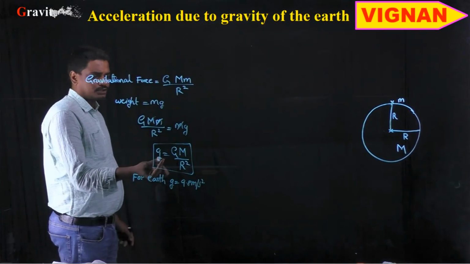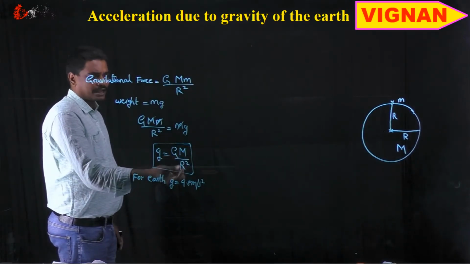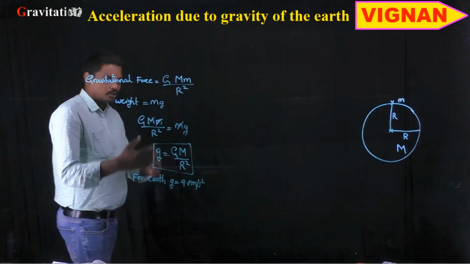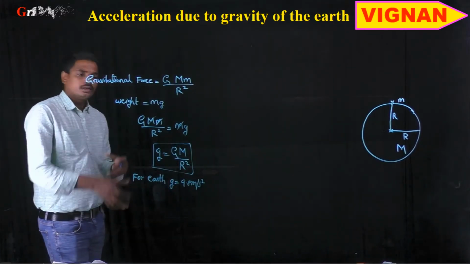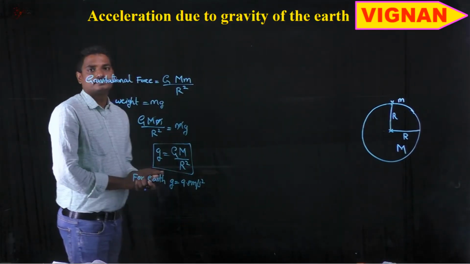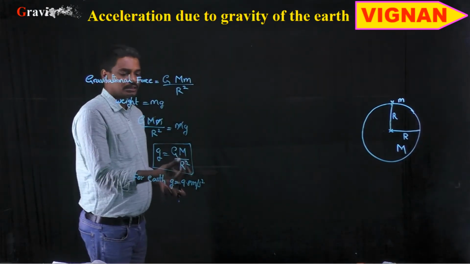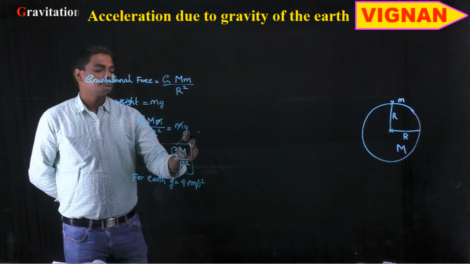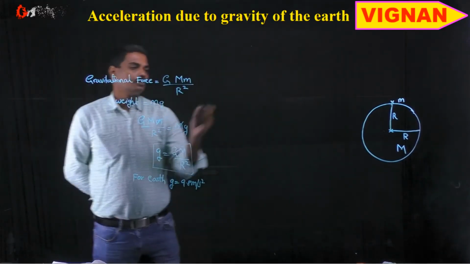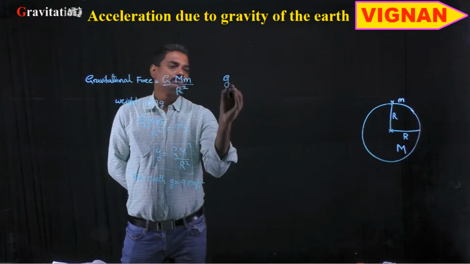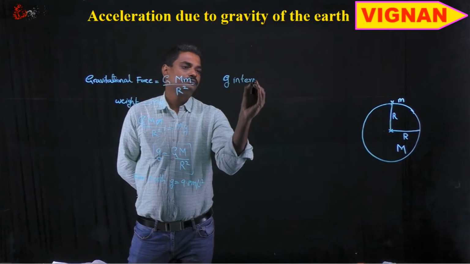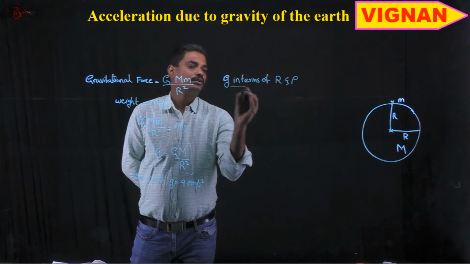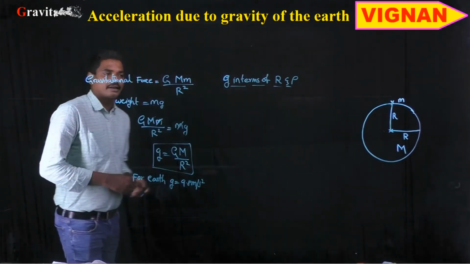So this acceleration due to gravity depends upon the mass of the planet and the radius of the planet, right? If you want to solve problems where radius and density are given, we need to convert this mathematical formula in terms of radius and density only. So in terms of g, in terms of radius r and density rho of the planet, let the density of the planet be rho.